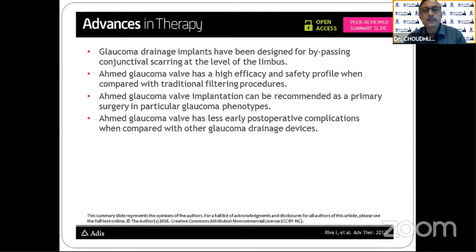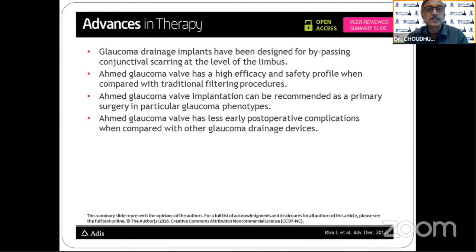Advances in therapy: glaucoma drainage devices have been designed for bypassing the conjunctival scarring at the level of the limbus. Ahmed glaucoma valve has a high efficacy and safety profile when compared with the other traditional filtering procedures. Ahmed glaucoma valve implantation can be recommended as a primary surgery in particular types of glaucoma phenotypes.